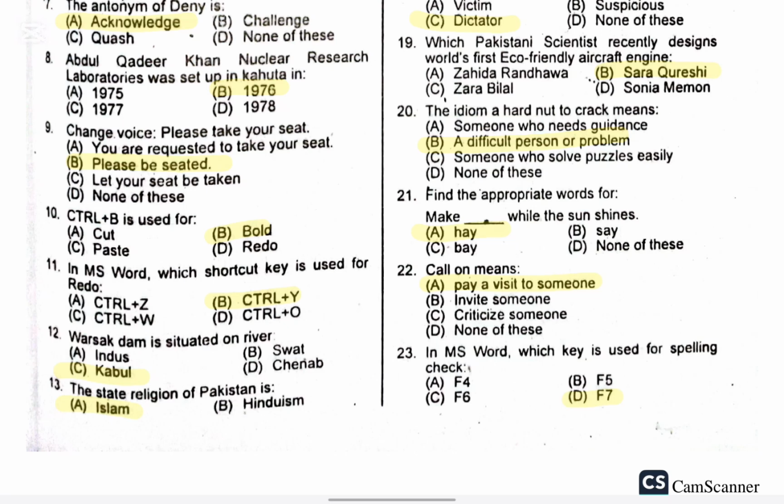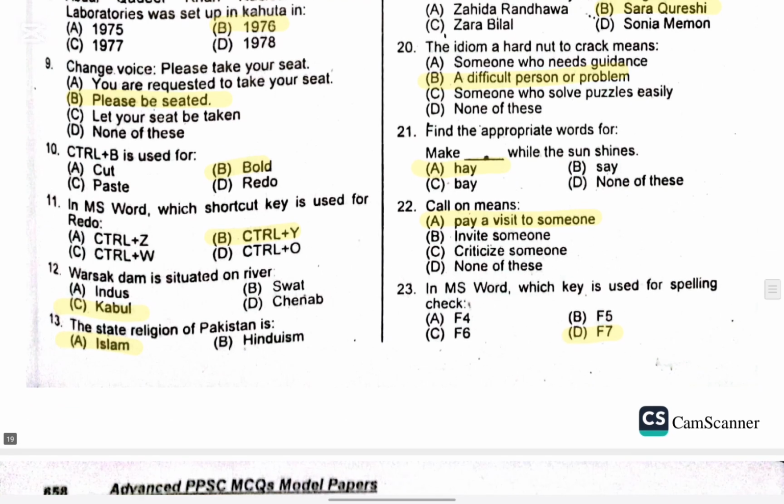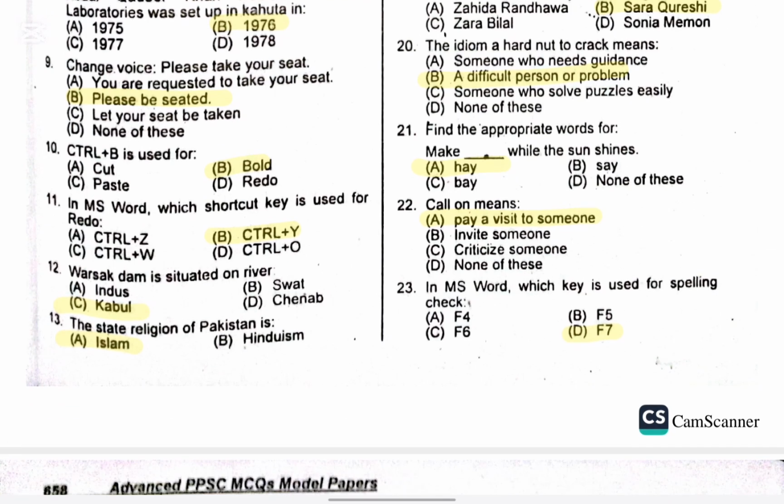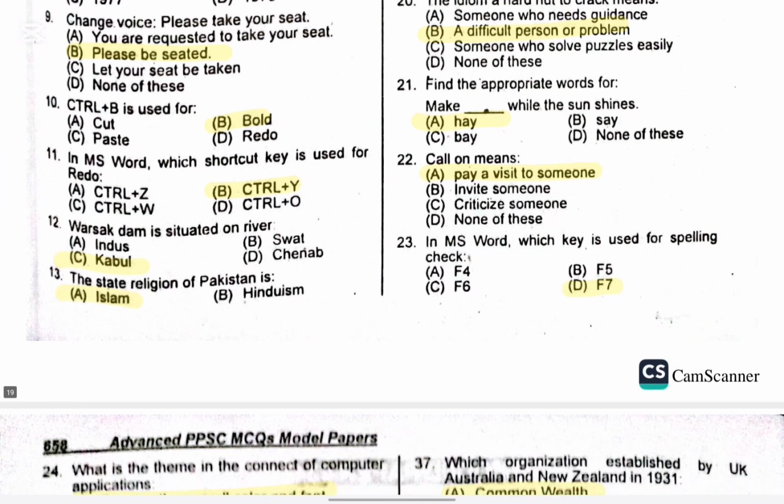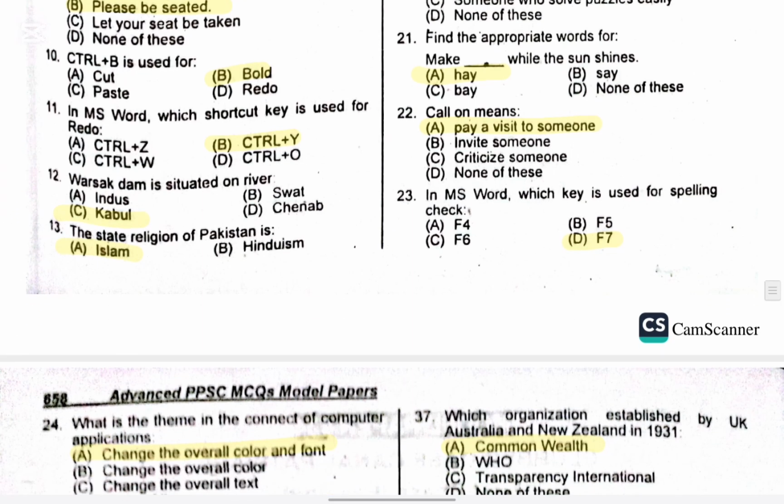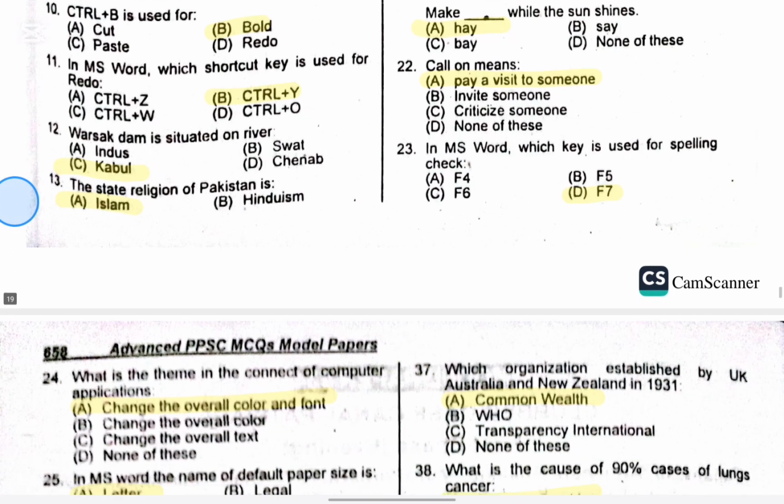Question number 20. The idiom "a hard nut to crack" means. The right option is B, a difficult person or problem. Question number 21. Find the appropriate word. Make hay while the sun shines. Right option is A, hay. Question number 22. Call on means. Right option is A, pay a visit to someone.